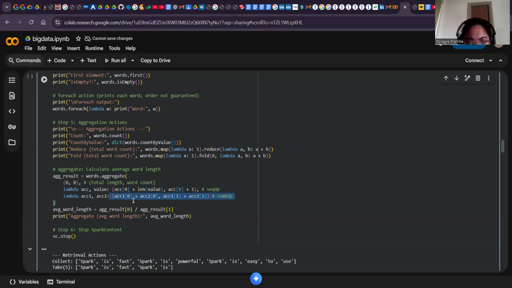So math with our data is words and length. Spark 5 is 2, fast 4, Spark 5 again. So total length is 42, count is 11. So average we can say 3.81. Then we are stopping Spark here.